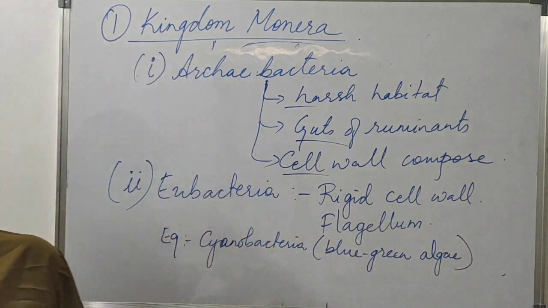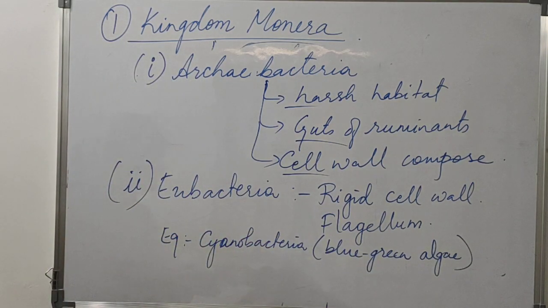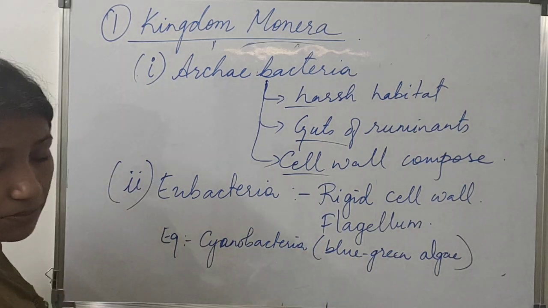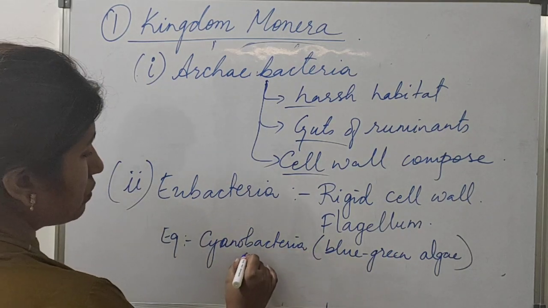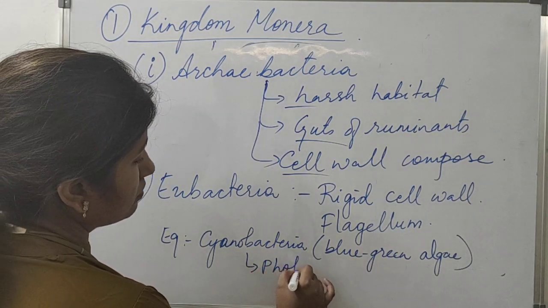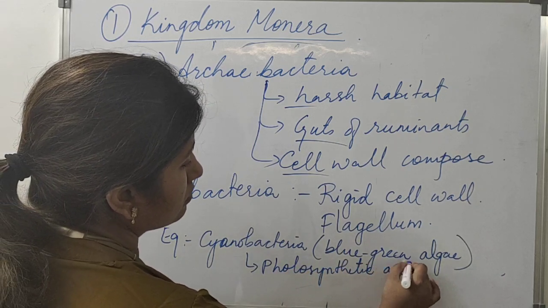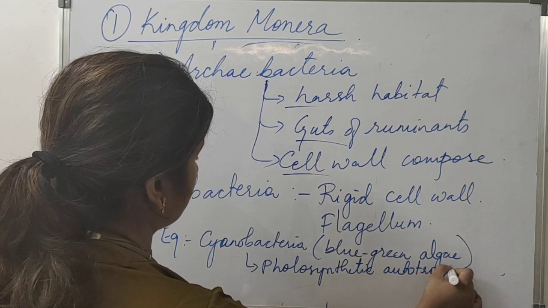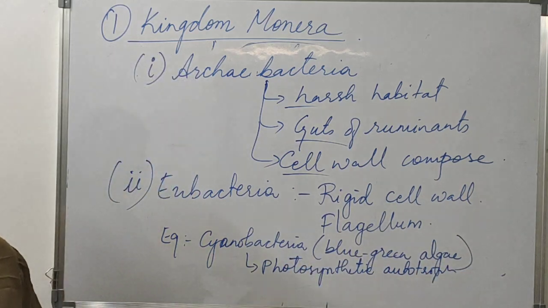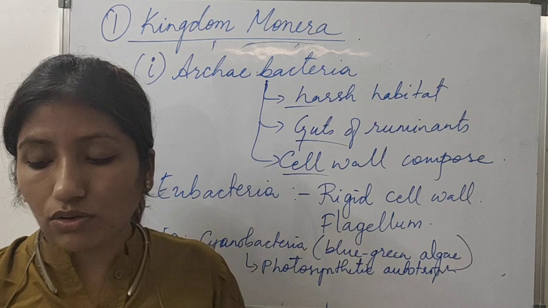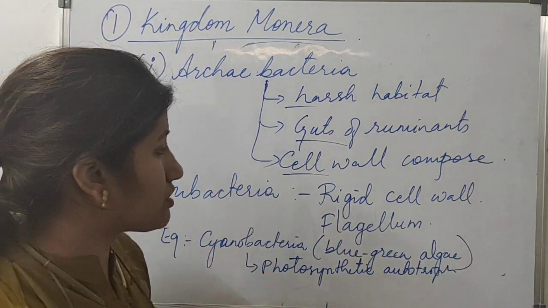They are developed bacteria. They possess chlorophyll, due to which they make their own food. So they are photosynthetic autotrophs, and they are unicellular, colonial, marine and terrestrial.